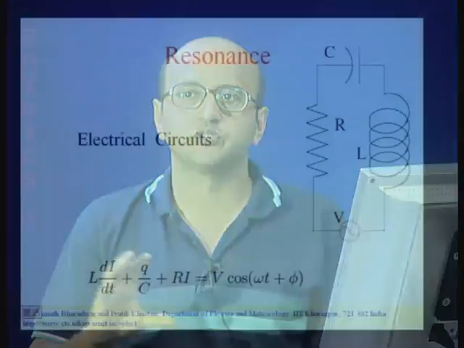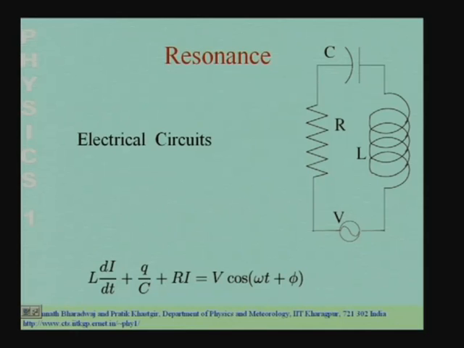The power transferred to the oscillator is also maximum very close to the natural frequency of the oscillator, and if you drive the oscillator with frequencies which are away from the natural frequency, the power transferred or the amplitude of the oscillations falls. And this phenomenon where the oscillations blow up close to the natural frequency is called resonance.